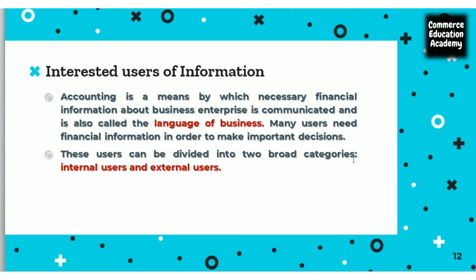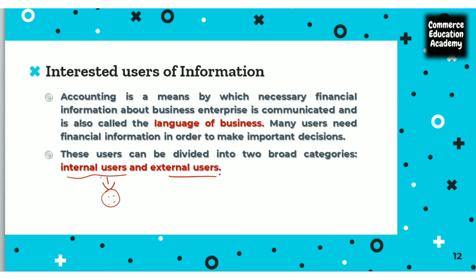Now, whom do we call interested users of information? There are two kinds of users, that is internal users and external users. Internal users are the users who are related to the organization, who are inside the organization. Those people we call internal users. For example, the chief executive officer, secretary, chairman, board of directors, the supervisors, or the different departmental managers. All these people who are working in the organization, we call them internal users.